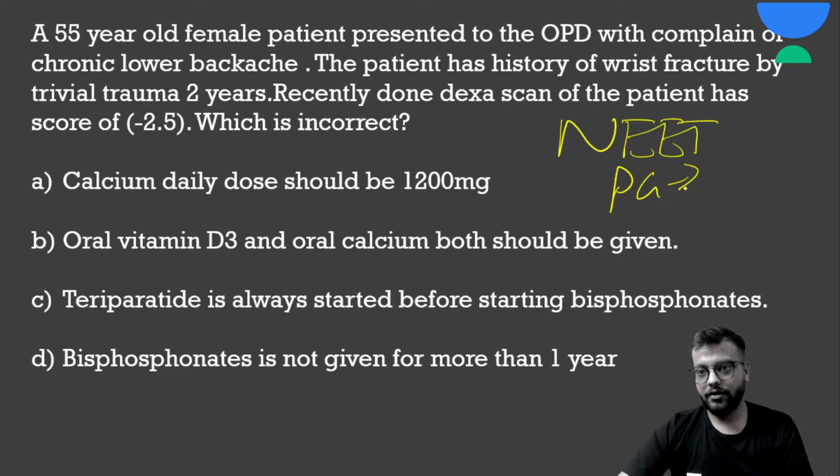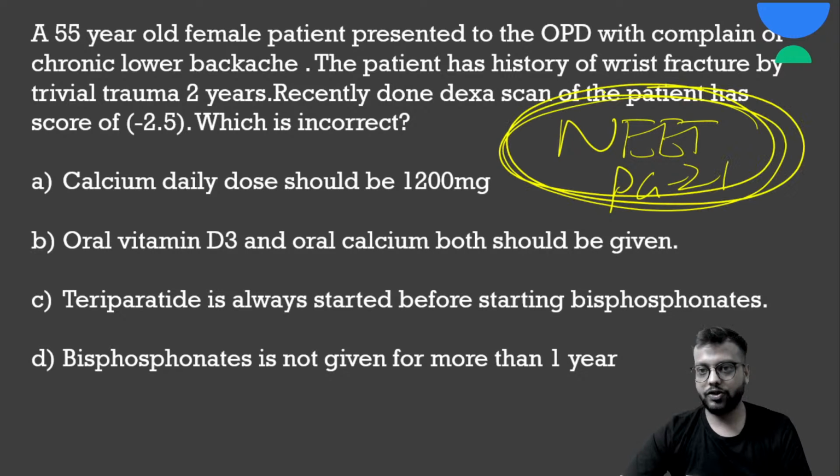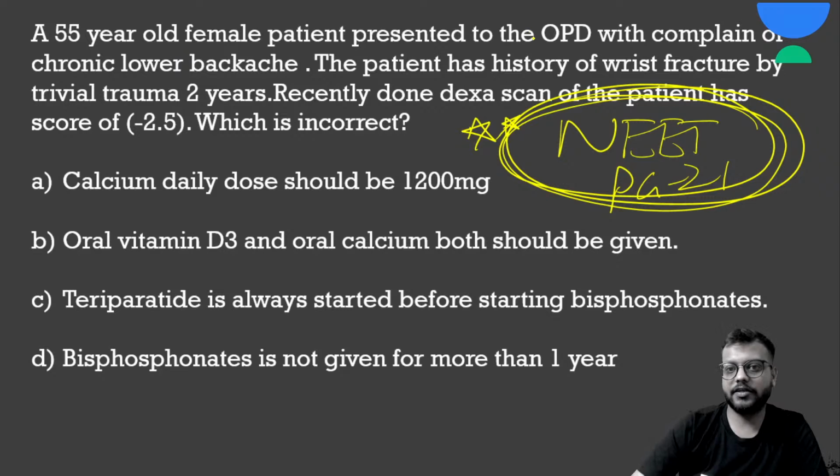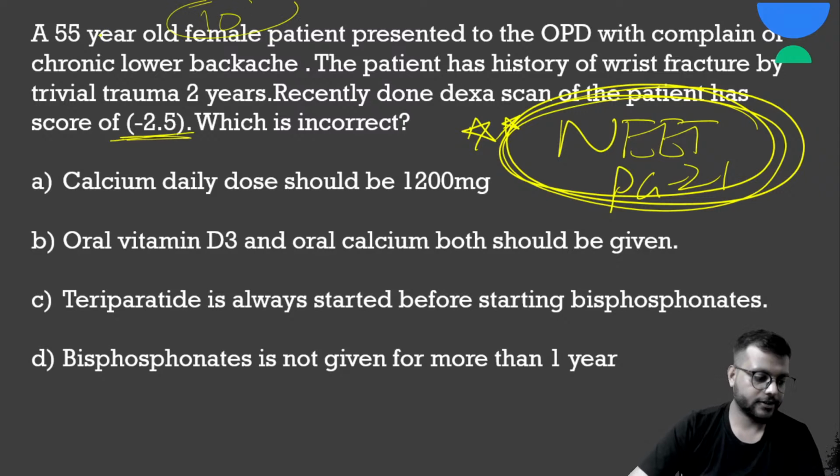So this was the question in NEET PG 21, and it was from our notes only. So the question was like this: a 55-year-old female presented to the OPD with complaint of chronic lower backache. The patient has history of wrist fracture by trivial trauma 2 years ago. Recently DEXA scan is done and the score of the DEXA scan is minus 2.5. Which of the following is incorrect? So here are your 10 seconds.